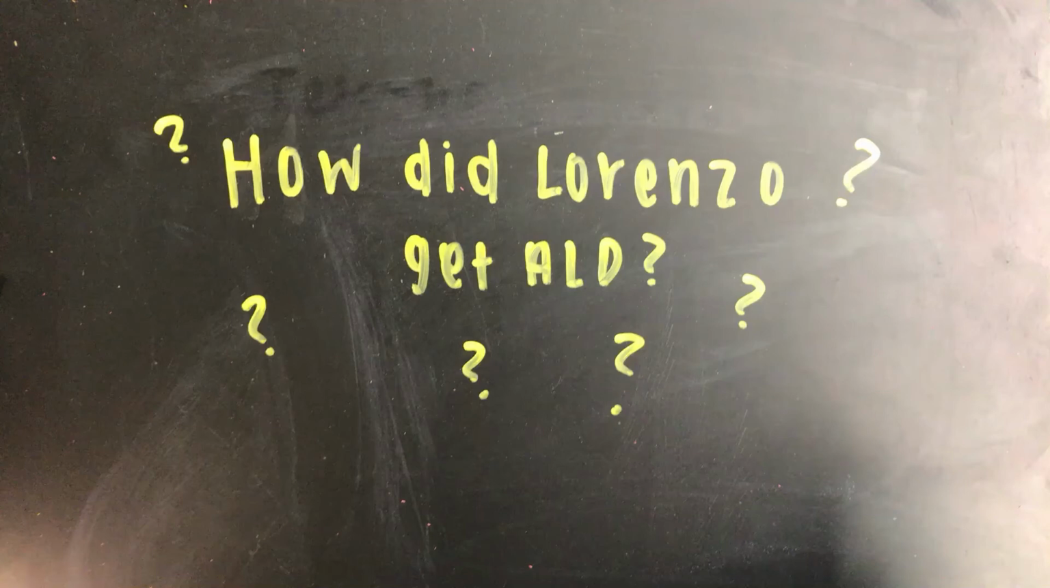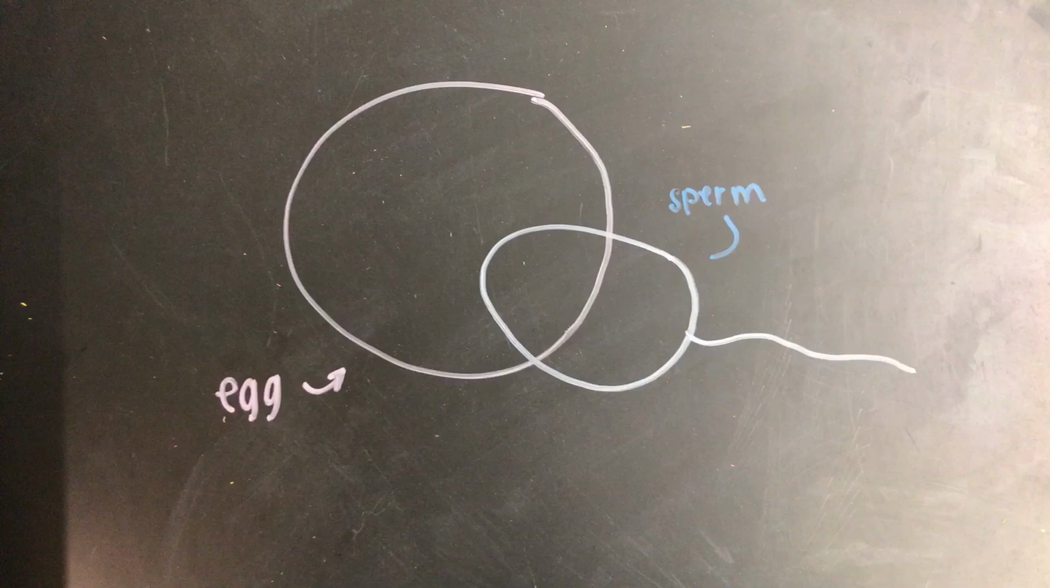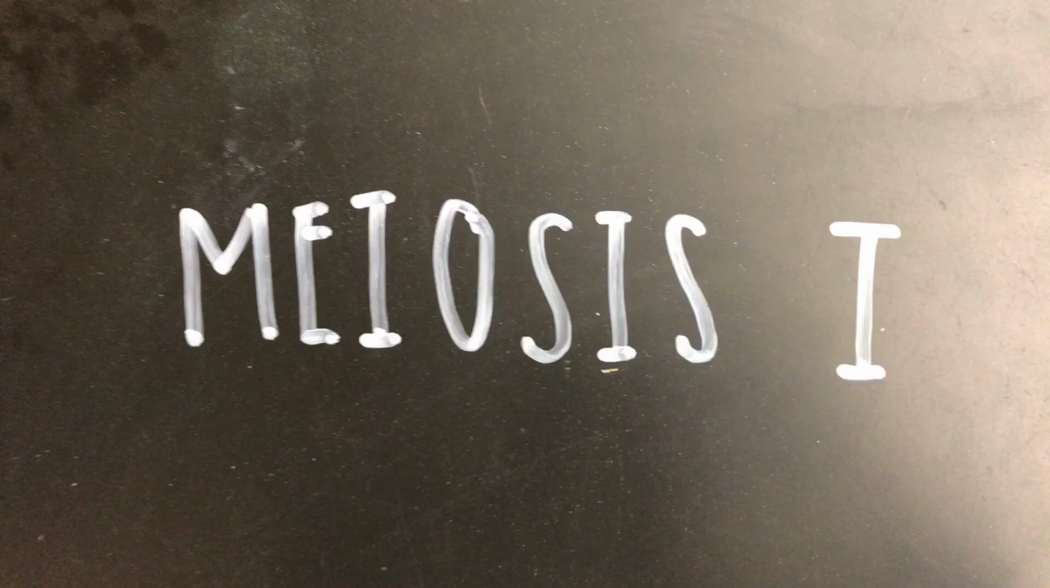So how did Lorenzo get ALD? Well, it all started with Mrs. Sardine and Mr. Sardine and their sperm and egg in the process of meiosis. And meiosis is the early step in sexual reproduction.